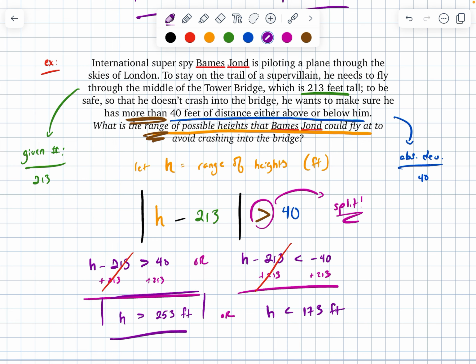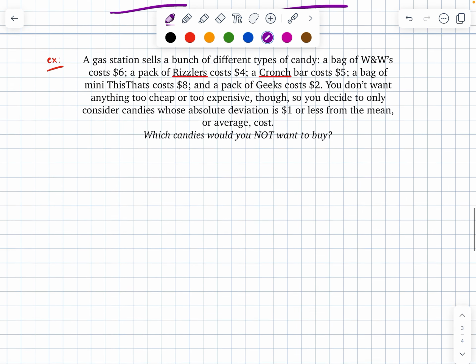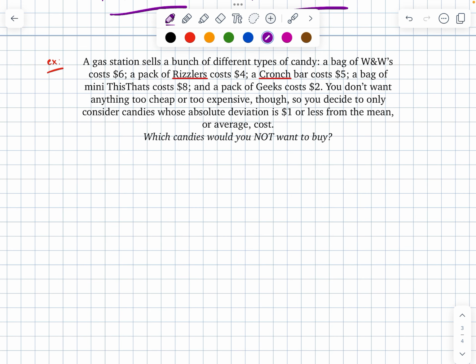So either James Bond needs to fly above 253 feet in the air or below 173 feet in the air to avoid hitting that bridge. Cool.